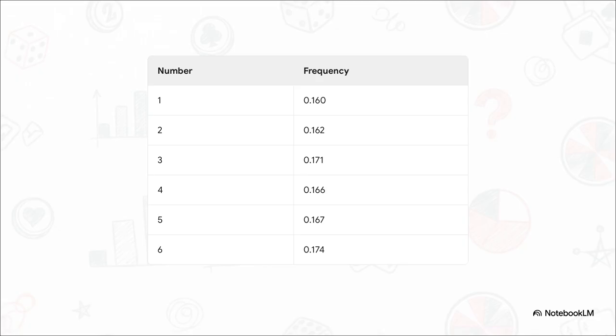The top row shows our possible outcomes, numbers 1 through 6. The bottom row shows how often each number actually popped up. Notice anything weird? Number 1 appeared about 16% of the time, or 0.160. Number 4 appeared exactly 0.166 of the time. Number 6 was 0.174. They are literally all hovering right around the exact same zone.